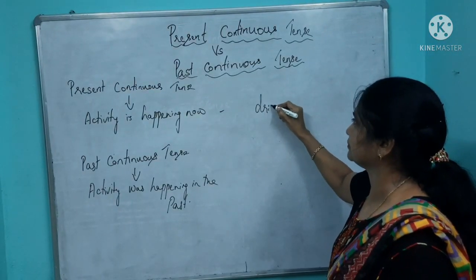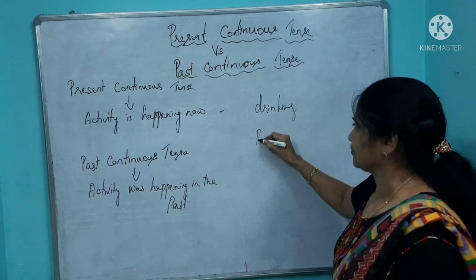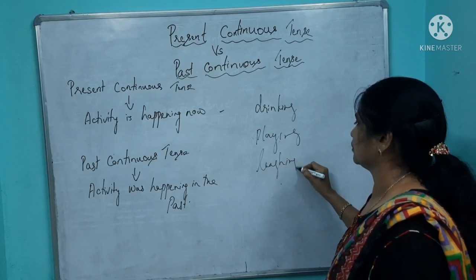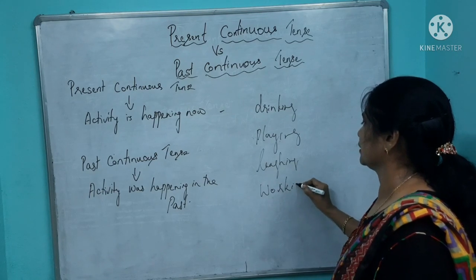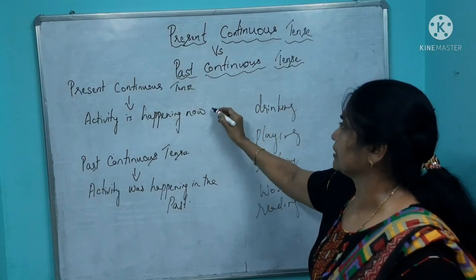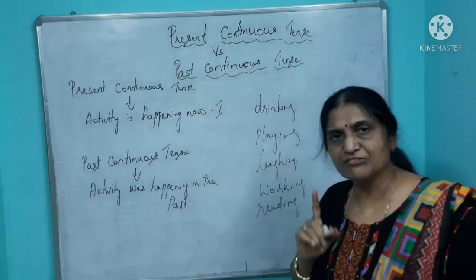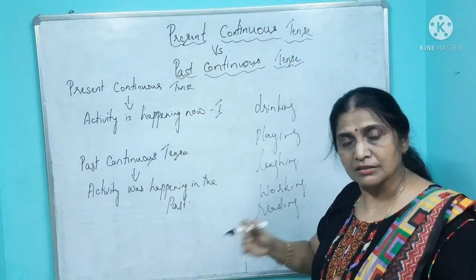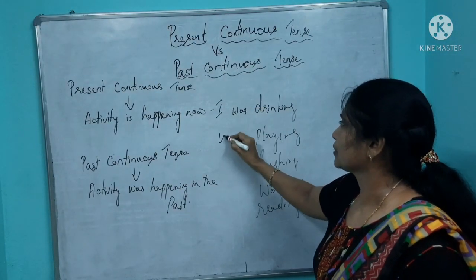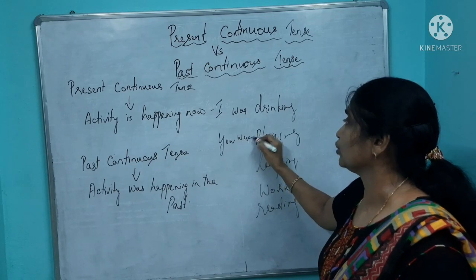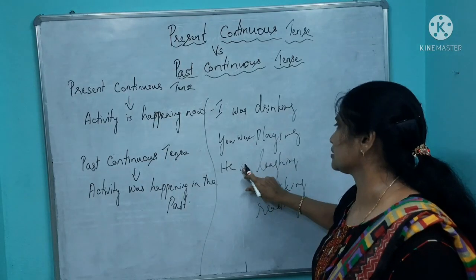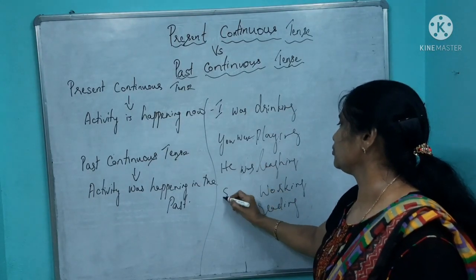Okay, drinking. Okay, same, playing, laughing, working, reading. Okay, but what's the main difference? Now I say the first person, I. What did we use there? I am drinking. That means the activity is going on now. Here you say, I was drinking. You were drinking, W-E-R-E. You were playing. Okay. Then you say, he is laughing. He was laughing. Okay. She was working.